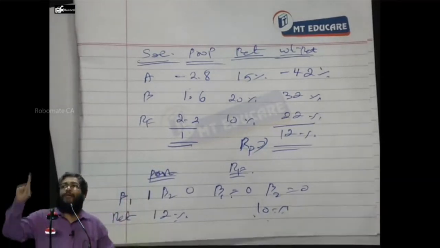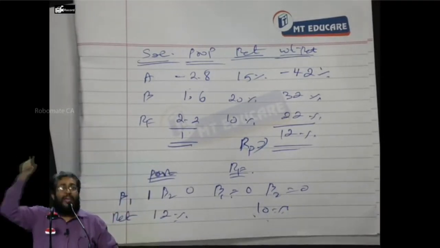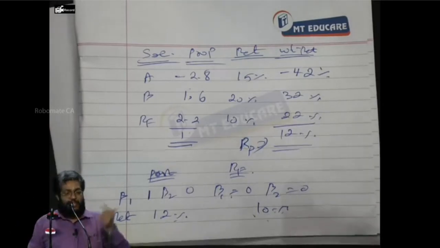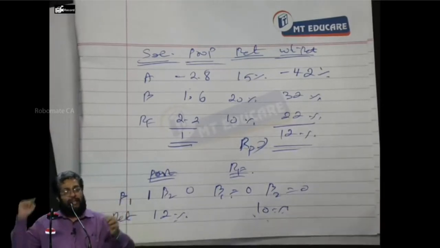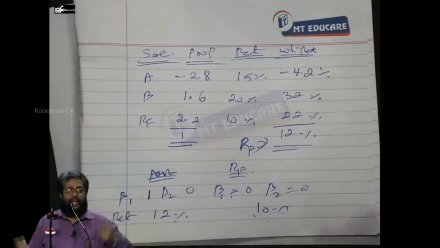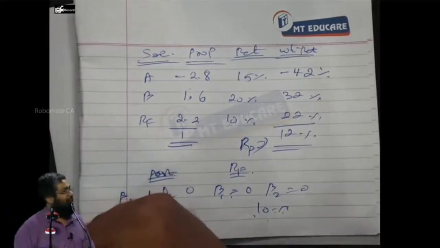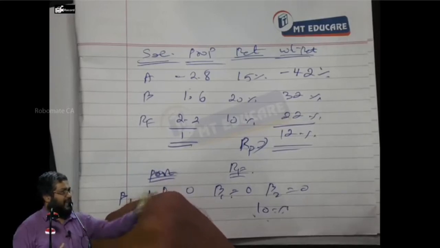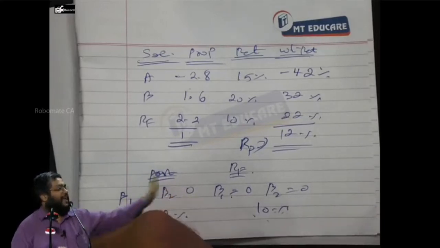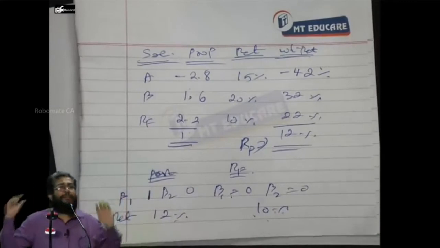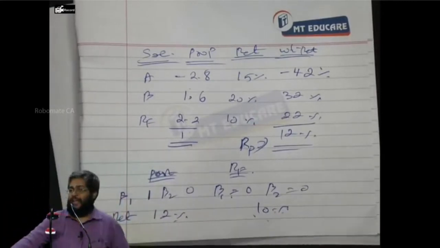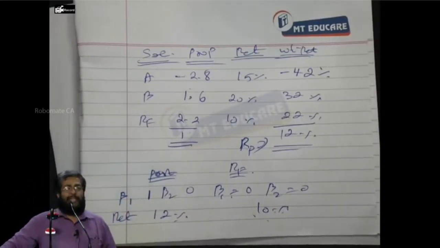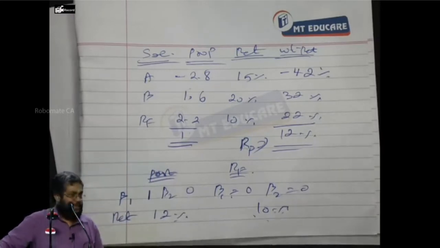How to find out beta 1, beta 2, beta 3, etc.? Regress every factor with security return: GDP and share, inflation and share, interest and share. We can find out the slope of all those data, it is all statistics only. So you can find out beta 1, beta 2, beta 3, etc. Not difficult in finding out the factor beta. Yes or no? No. The main problem in APT is how to find out the factor risk premium. For that they gave an option. What is the solution here?